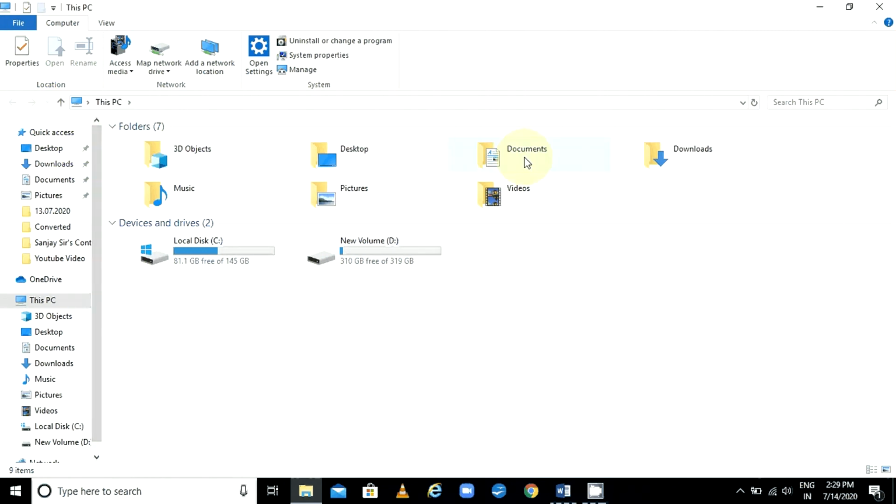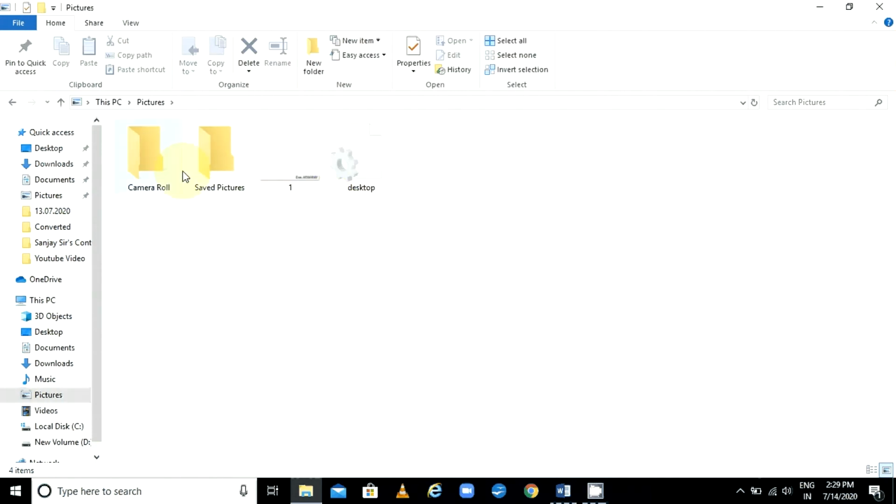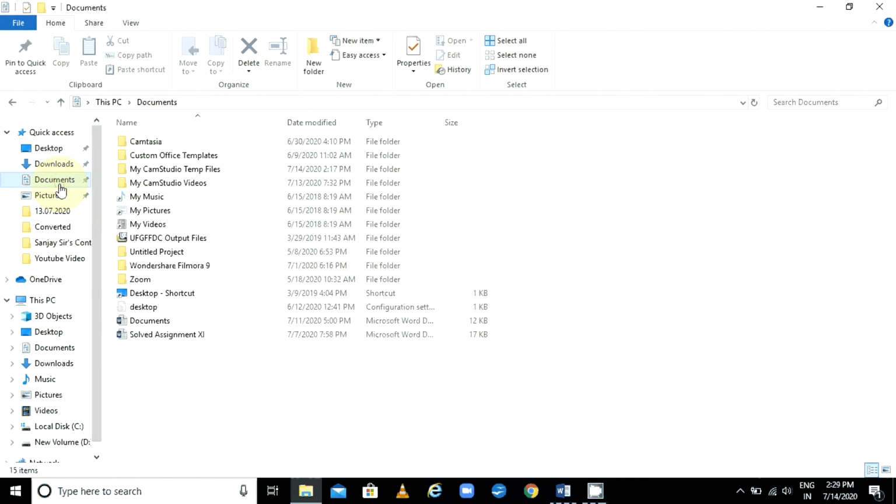Suppose you want to access pictures. If any picture is given here, for example if I have taken a picture from camera, it is available here. In my PC there is no such picture stored in this library folder. Then documents. Whatever you save by default in any software like MS Word or MS Excel, you can open from here also. That is called library, system folders.